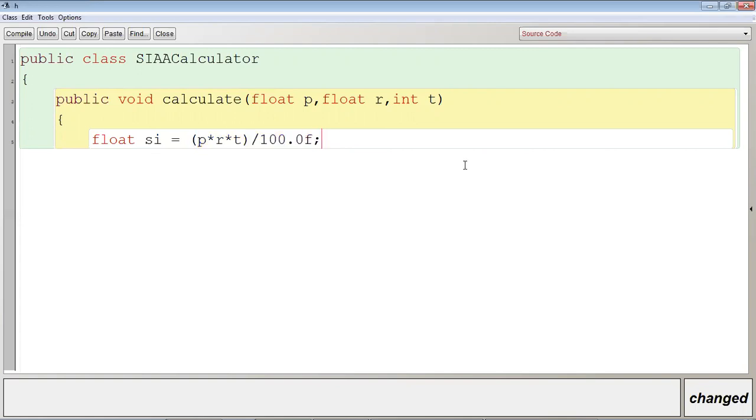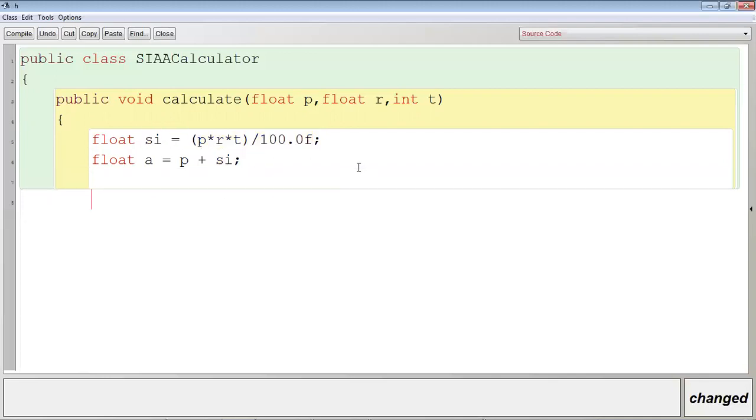So PRT by 100, then float amount A. Okay, I can choose any variable name. Float amount is equal to principal. Where is the principal? This parameter is holding the value of principal. Principal plus SI. Where is SI? You have calculated PRT by 100 and stored in SI. Okay, so this is SI.